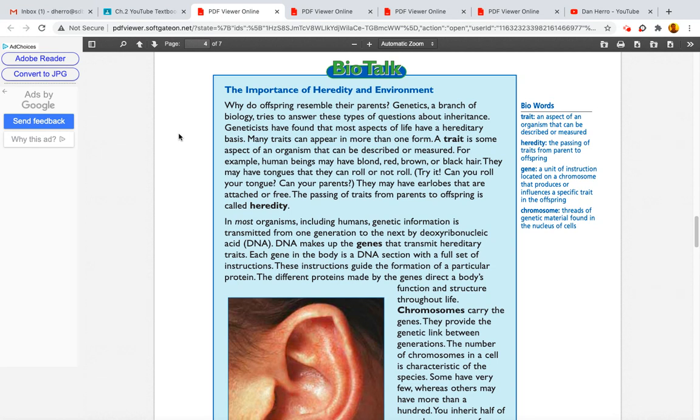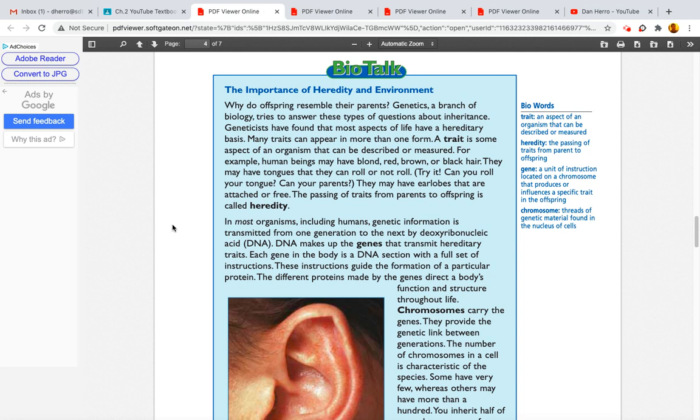A trait is some aspect of an organism that can be described or measured. For example, human beings may have blonde, red, brown, or black hair. They may have tongues that they can roll or not roll. They may have earlobes that are attached or free. The passing of traits from parents to offspring is called heredity.